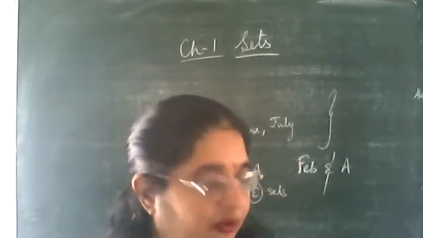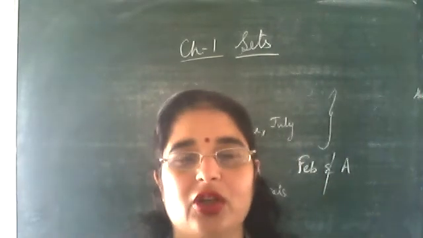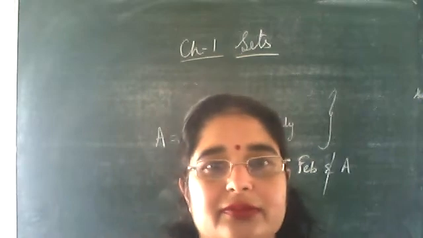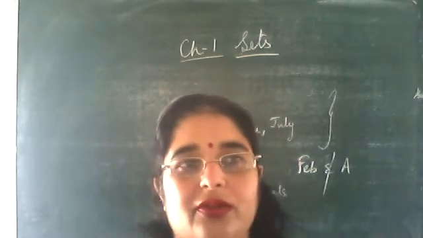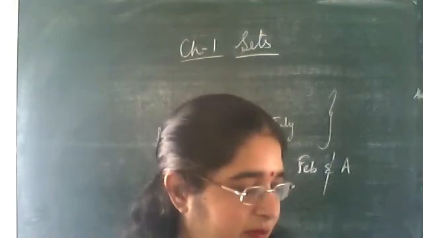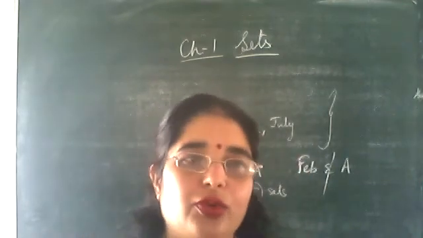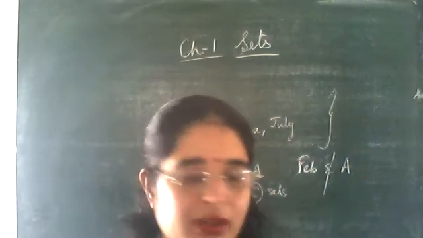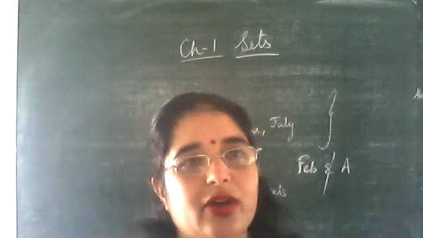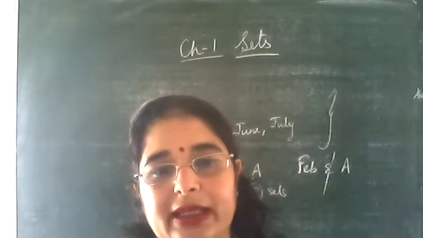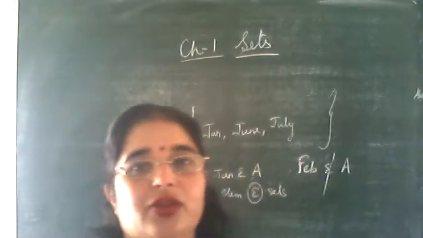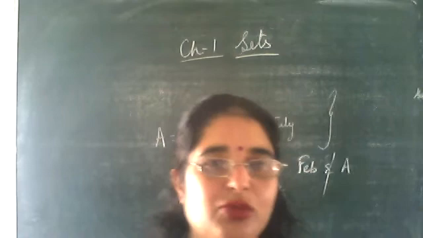Then 4 belongs to A or not? 4 belongs to A. Very good. Next part, 2 belongs to A. Very good. Next is 10 belongs to A or not? Does not belong to it. Very good. Now move to the next question.